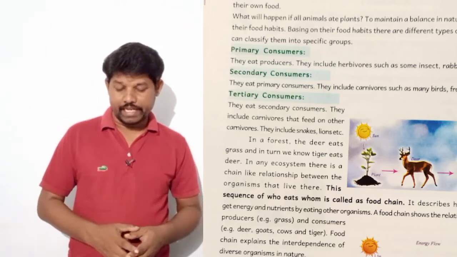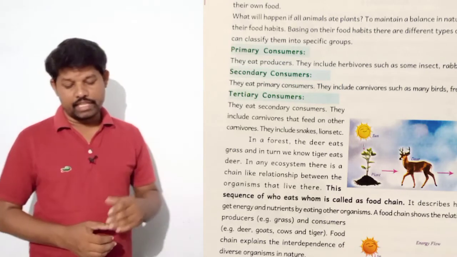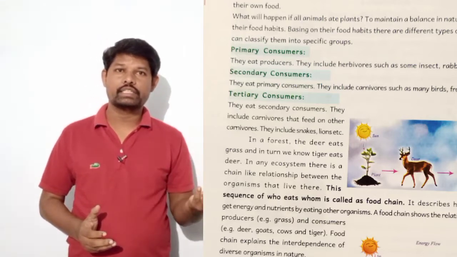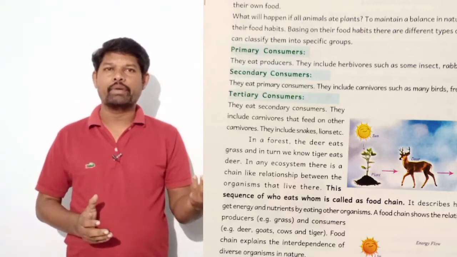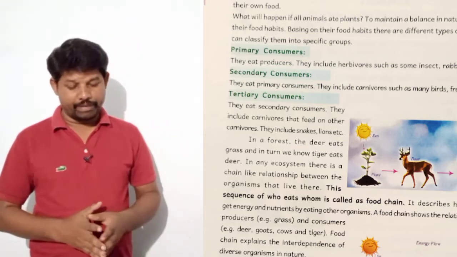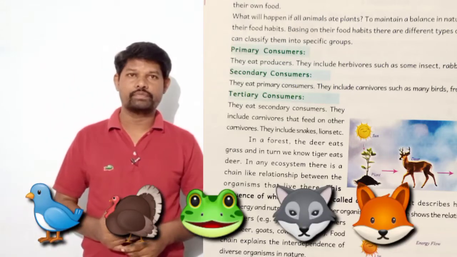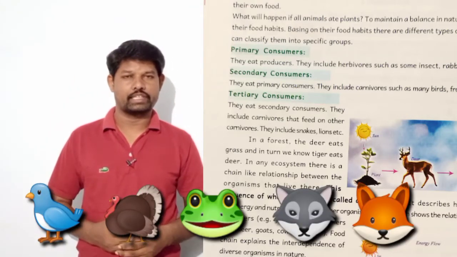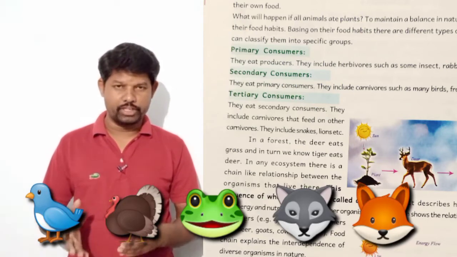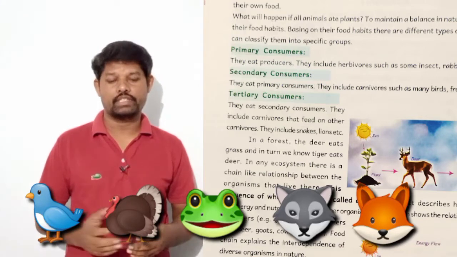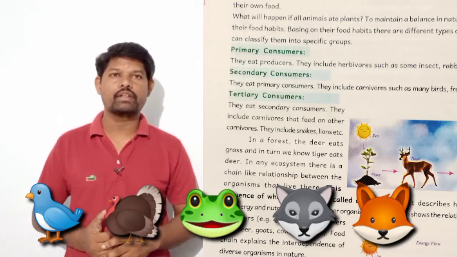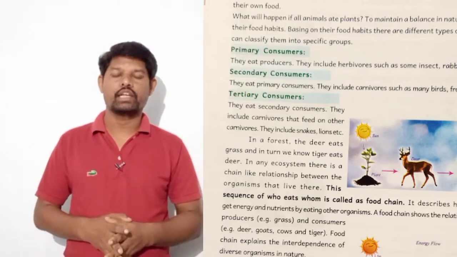And next, secondary consumers. Secondary consumers eat primary consumers. That means primary consumers are the food for secondary consumers. Some examples are birds, frog and fox. Birds and frogs eat insects, and fox eats rabbit. So that is why primary consumers are the food for secondary consumers.